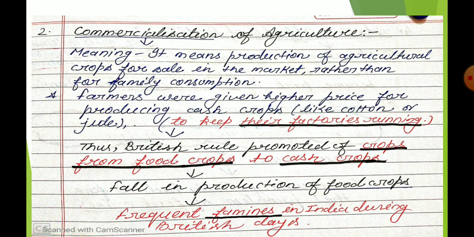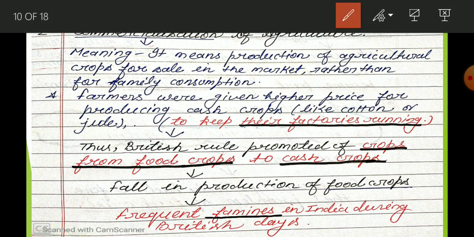Okay, now the second topic of backwardness and stagnation of the agriculture sector, that is commercialization of agriculture. So first of all we are required to understand the meaning of commercialization. What is the meaning of commercialization, beta? It means production of agricultural crops for sale in the market, for selling rather than for family consumption.